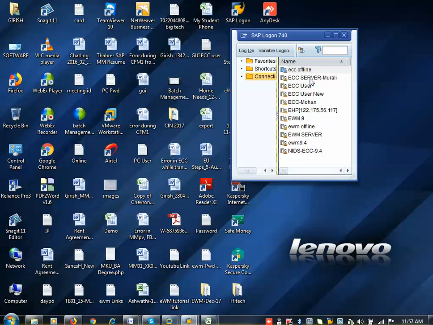So here there are three servers: development, test and production. What is the development server? Development means the configuration you are doing. Test server means the testing you are doing. Production server means production users, the production department or the business, they are using this one. So now I am going to differentiate between these three.